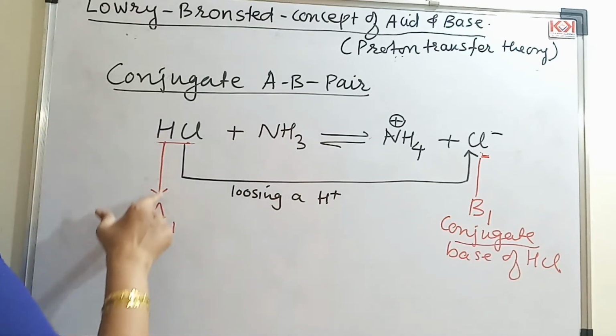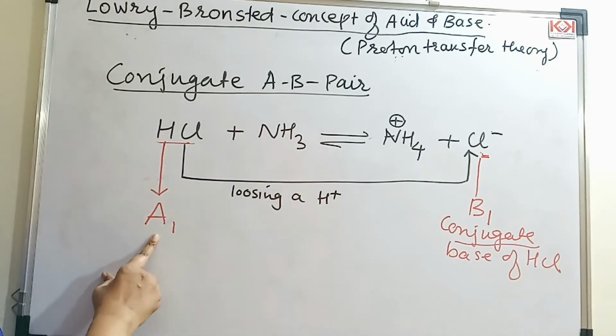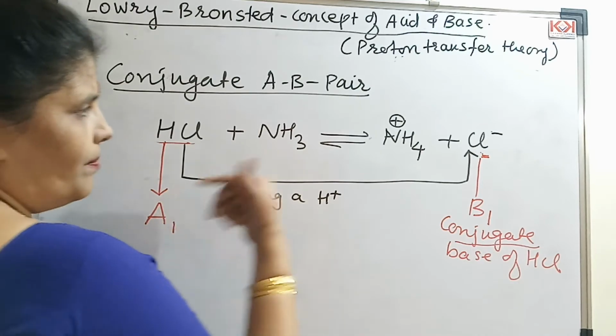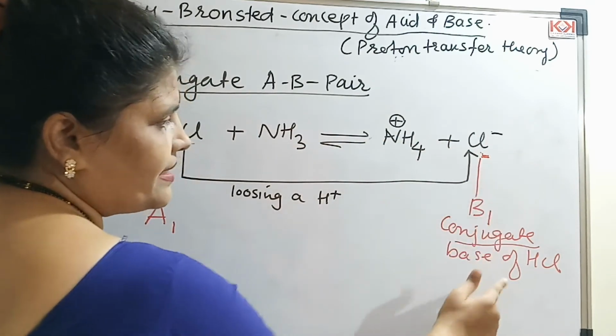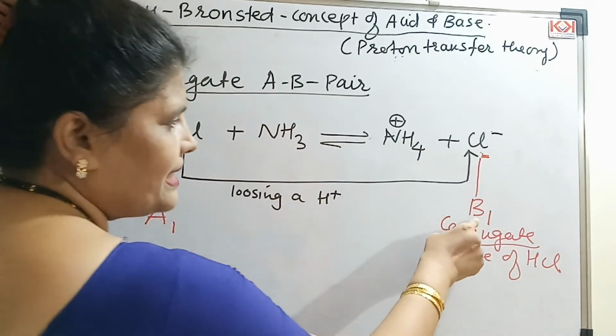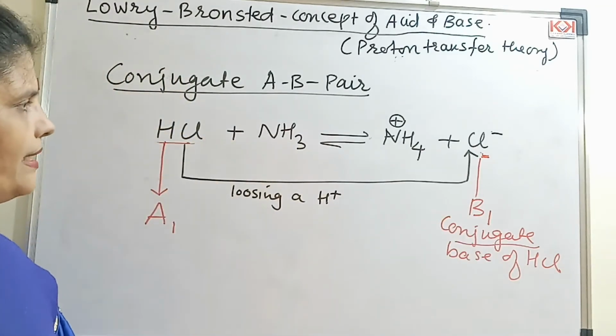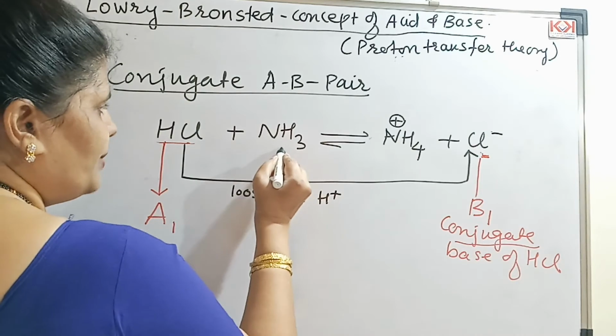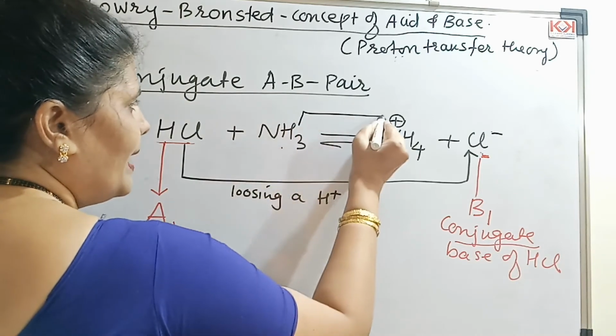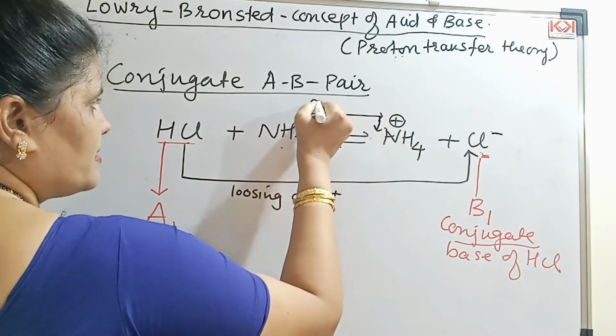The fragment which differs by a proton is called a conjugate. This is HCl here. I will call this acid 1. This is forming Cl minus, so this is its conjugate base. So I will name this B1. Let us see this NH3. What is NH3 doing, student? NH3 is gaining one proton and forming this.